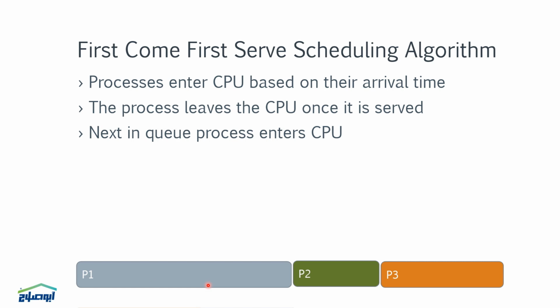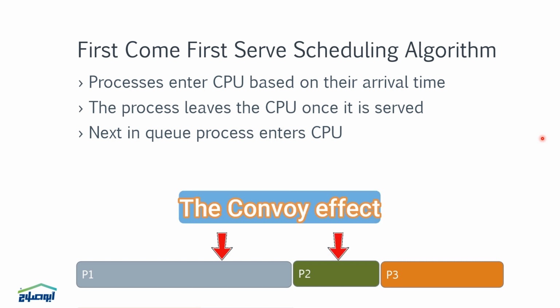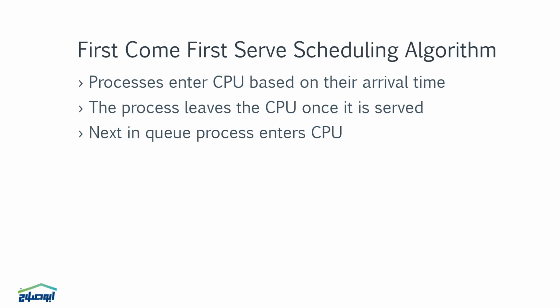Disadvantages of FCFS. It may result in poor turnaround time, especially if a long process arrives early, causing subsequent short processes to wait. This is known as the convoy effect, where short processes get stuck behind a long process, leading to inefficient resource utilization. FCFS is typically used in scenarios where the order of arrival is considered fair and no particular priority or criteria influence the execution sequence.